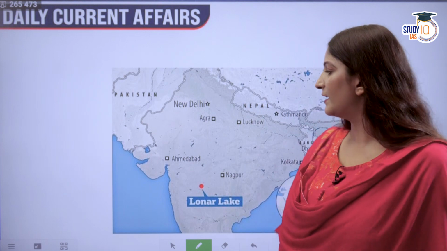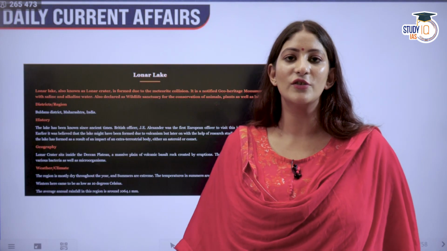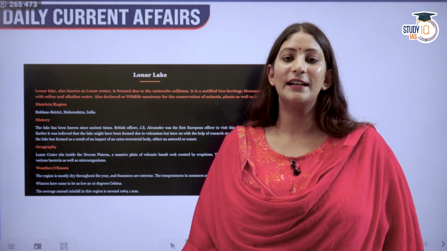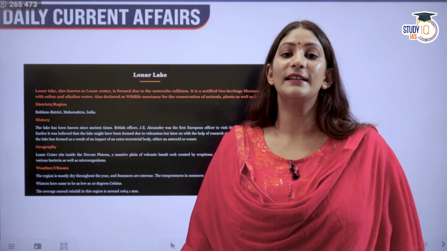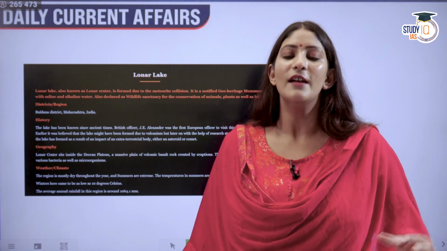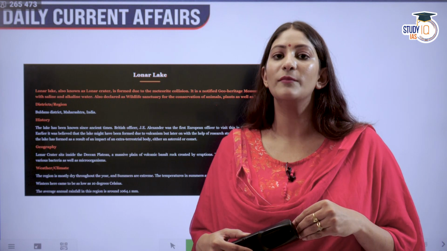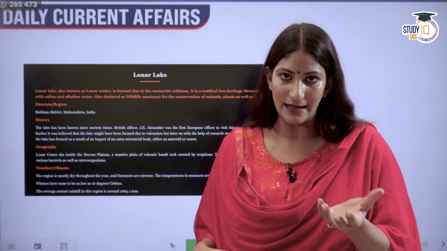Lonar Lake is situated in Buldhana, Maharashtra, and it is also known as Lonar crater. Earlier it was thought that it developed due to volcanism, but later it was concluded that it was developed because of meteoric activity, when a meteorite put a hole in Buldhana and the water got collected in that depression.